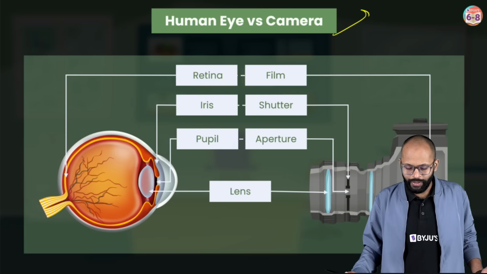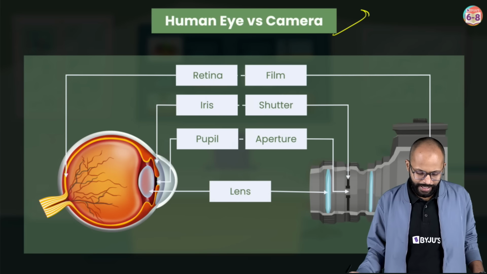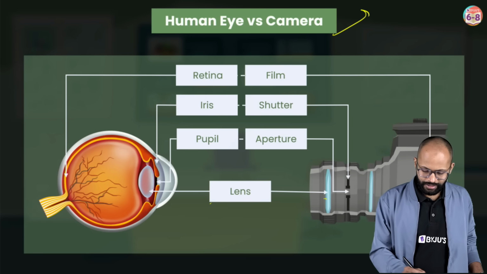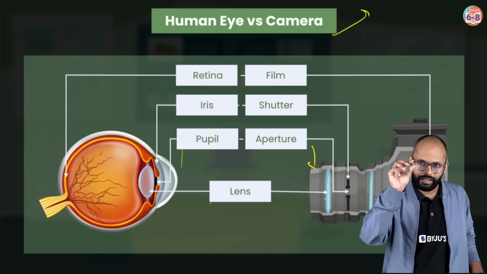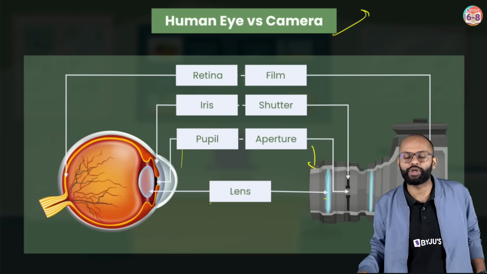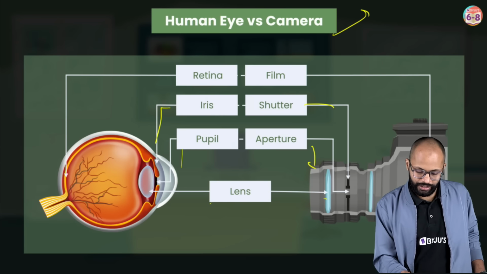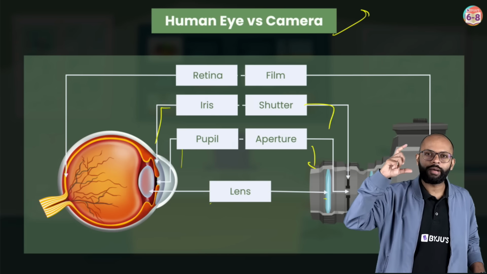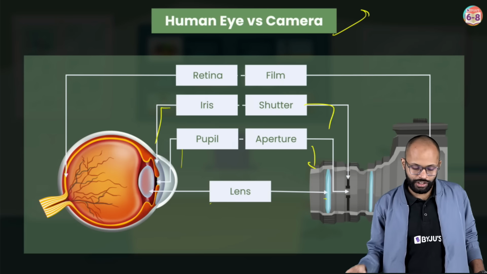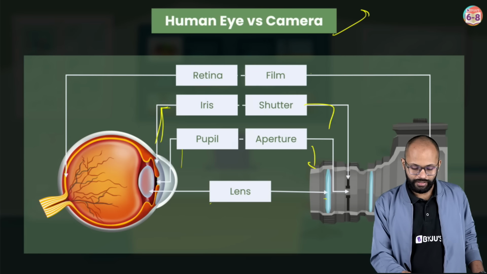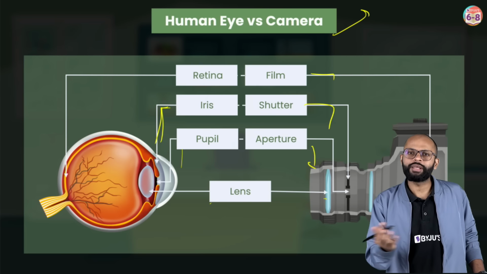I mean, in a way, just to give you one more analogy, you can say both have lenses. The pupil of your eye is like the aperture of the camera. In a camera, there is again a hole from where light enters. That is called the aperture. The iris is like the shutter of the camera. Whenever you click the camera, kachak, a sound comes. That kachak sound is what? Shutter. So that shutter is like the iris. Then we have film in the camera where the image is formed.